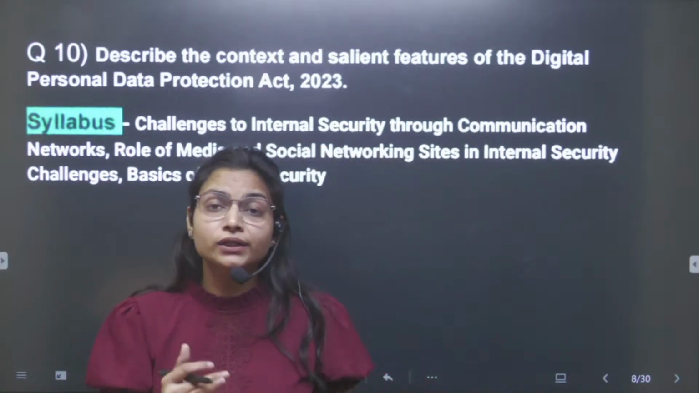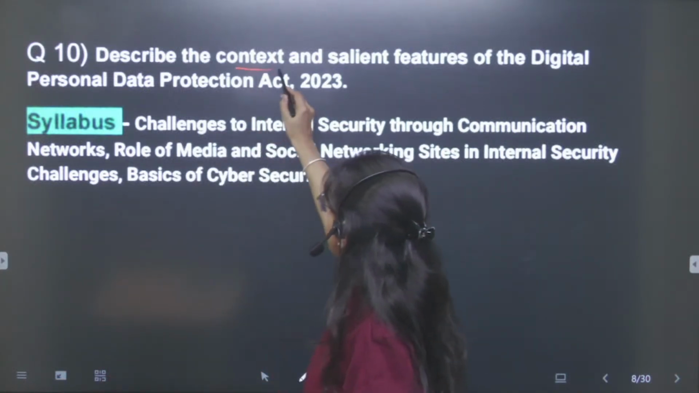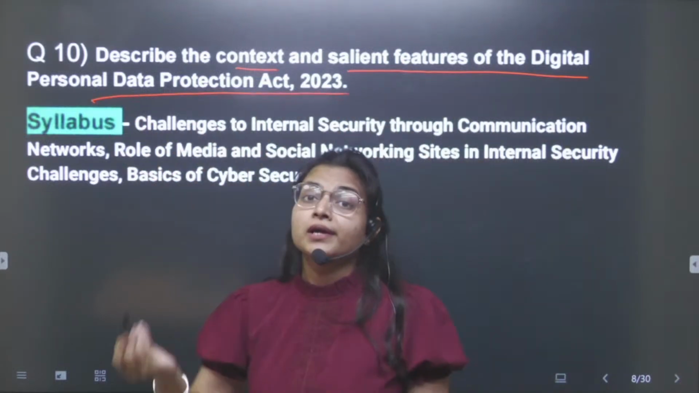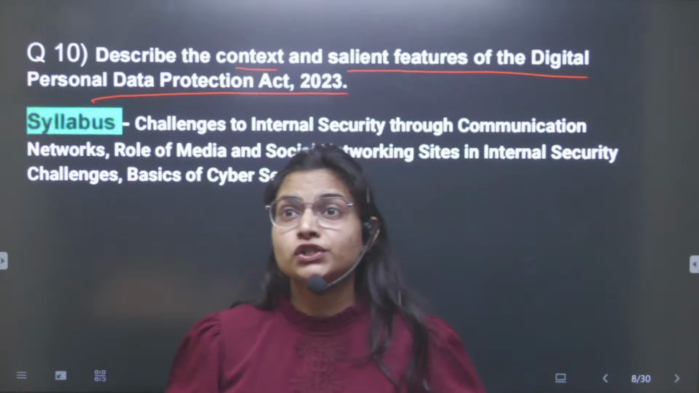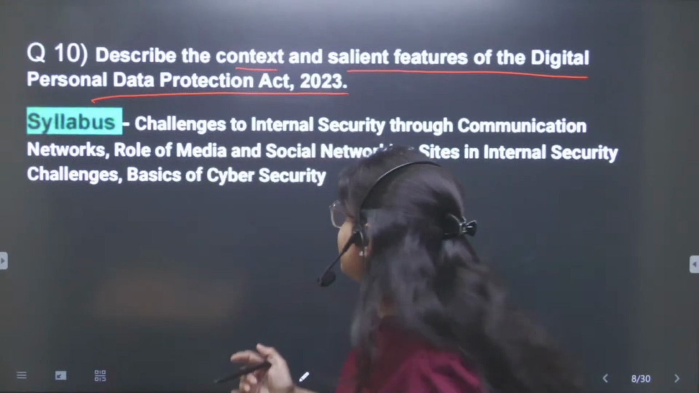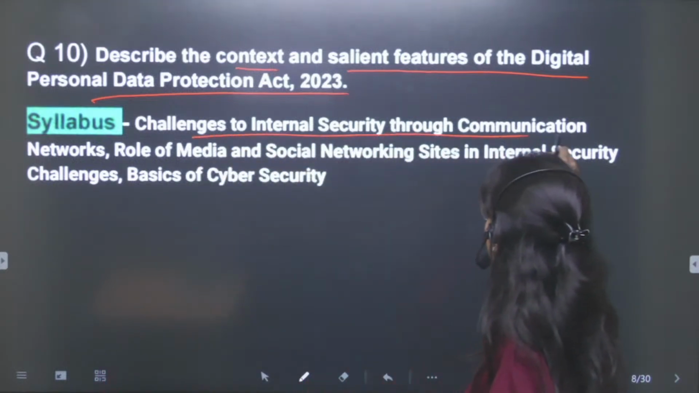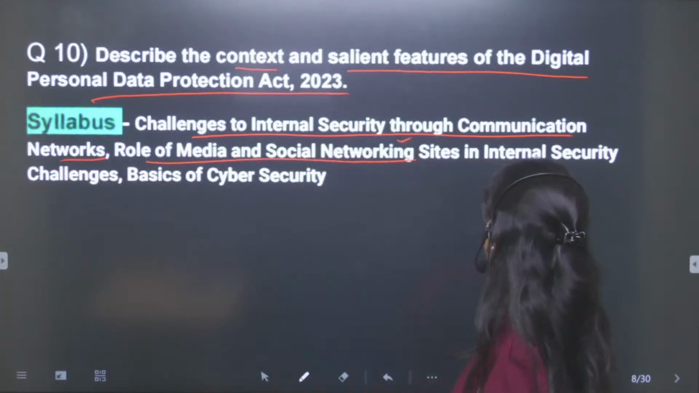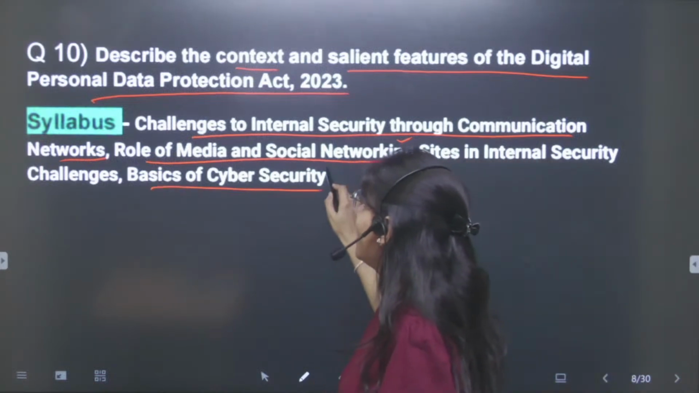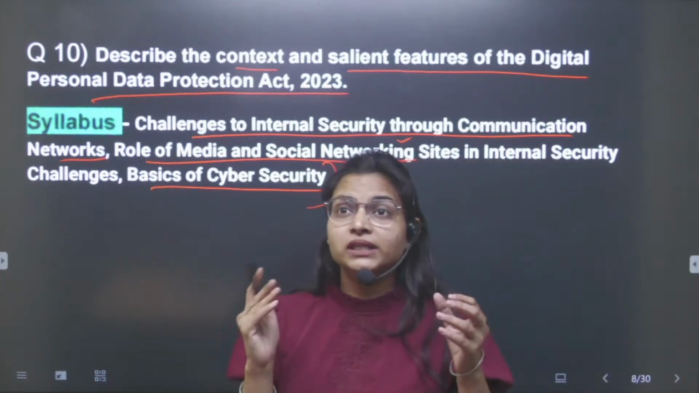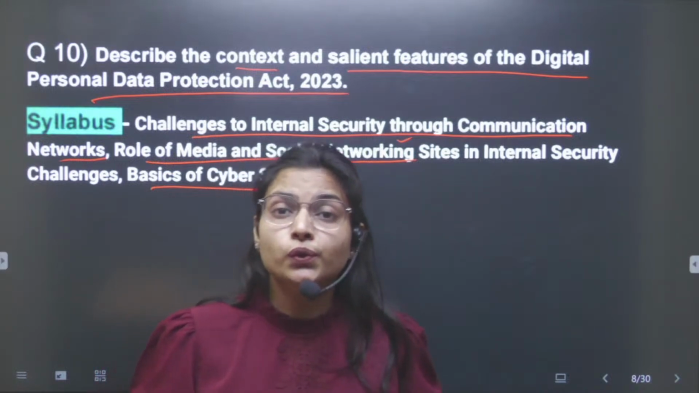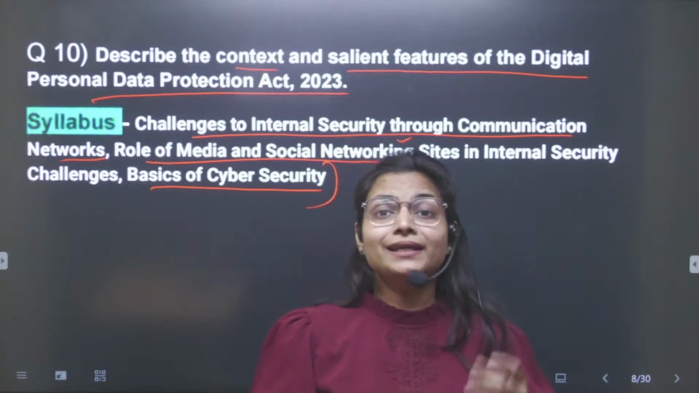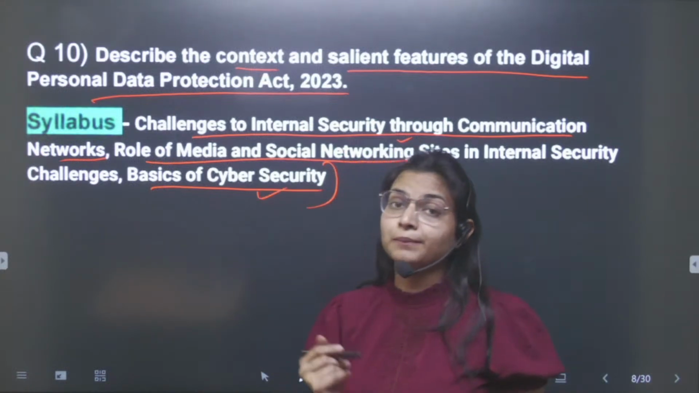After this, the second question is asking about the context and the salient features of the Digital Personal Data Protection Act. Firstly, again, to which topic can you relate it? First is challenges to internal security through the communication network, the role of media and social networking sites in internal security, then the basics of cyber security. So these are some of the topics to which you can relate this particular question, but certainly it is more related to the basics of cyber security.